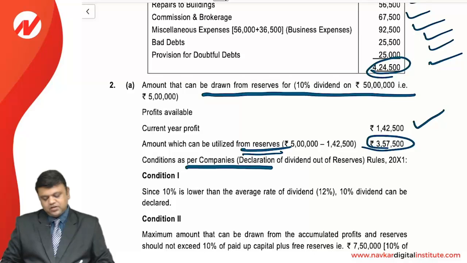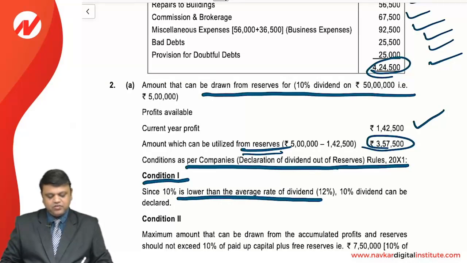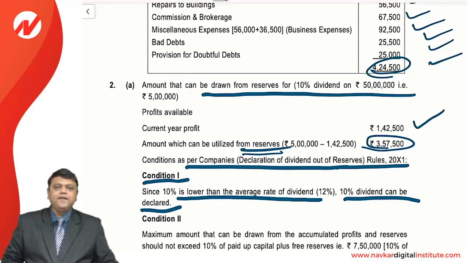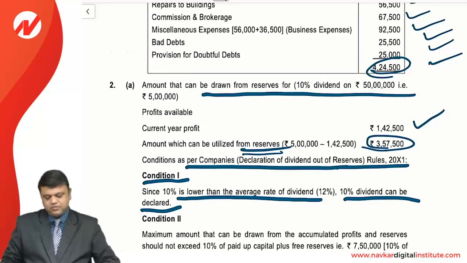The condition as per the company's declaration of dividend out of reserve rules, that is condition 1: since 10% is lower than the average rate of dividend, a 10% dividend can be declared. Yes, it is below the average rate of dividend, so number 1 is satisfied.